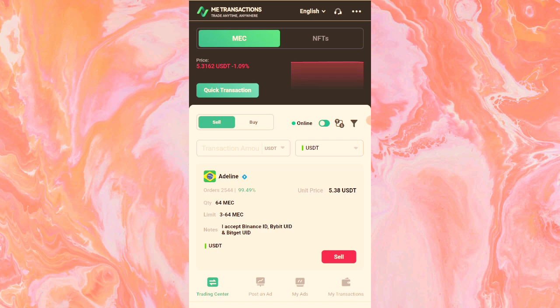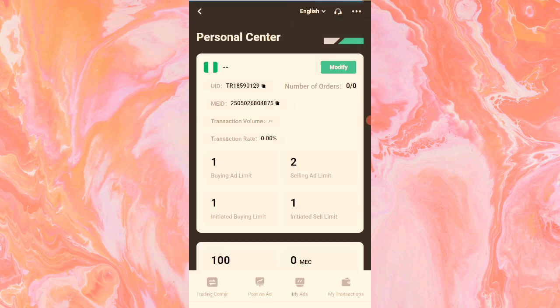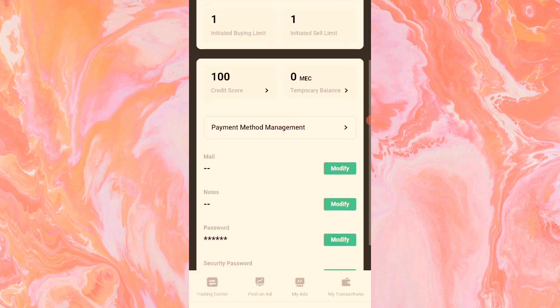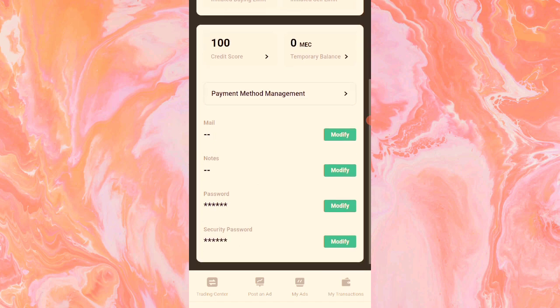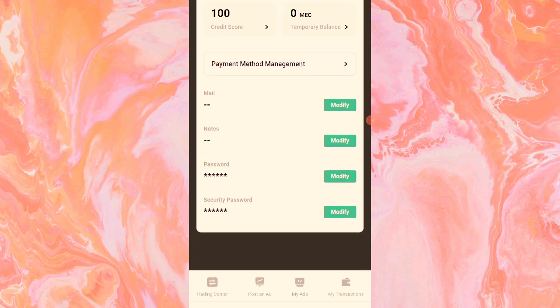Come to these three dots that you are seeing at the right corner of this page, so that you can add your payment method and all of that. You see personal center. This personal center is where you see payment method management. This email, this is where you'll be able to modify your mail so that you don't get to log in using mail ID in case of network glitch. You can just log in using your mail and your password instantly. So take note, you see password, security password, you have to modify and set this.